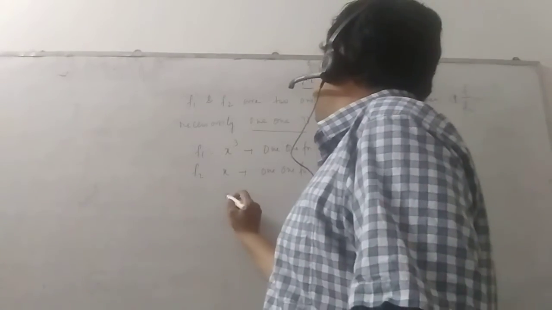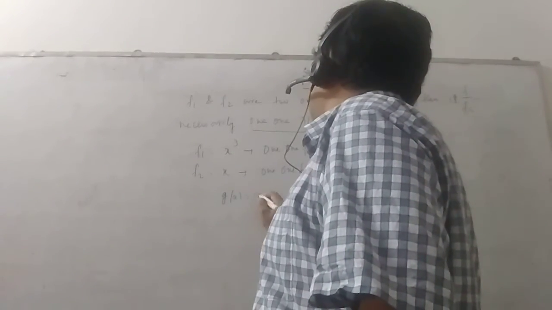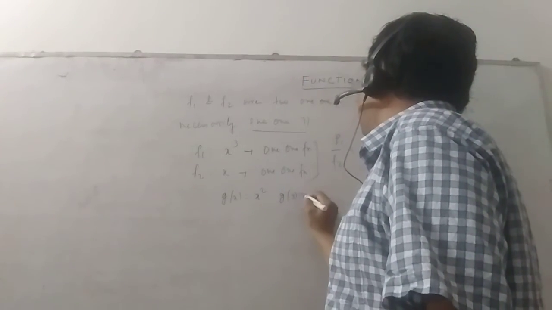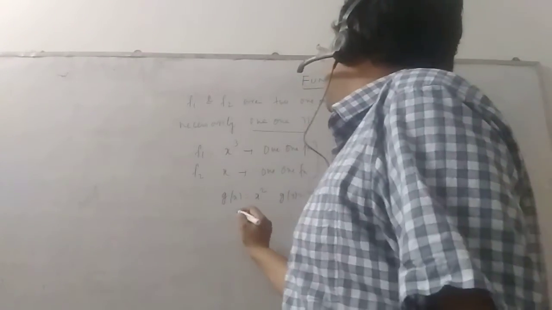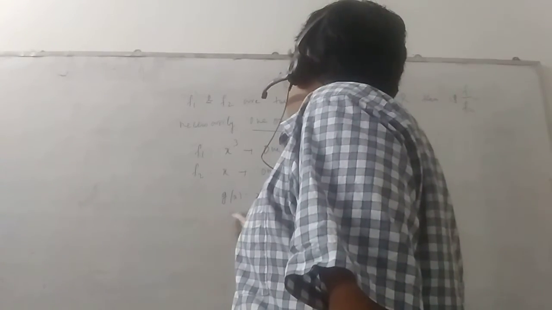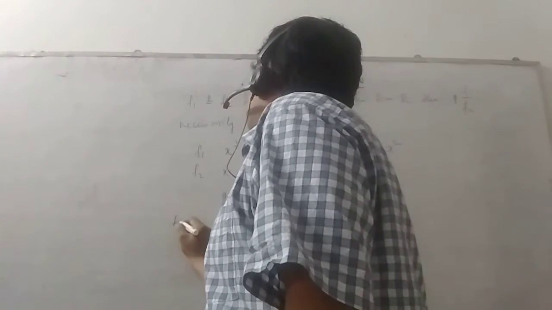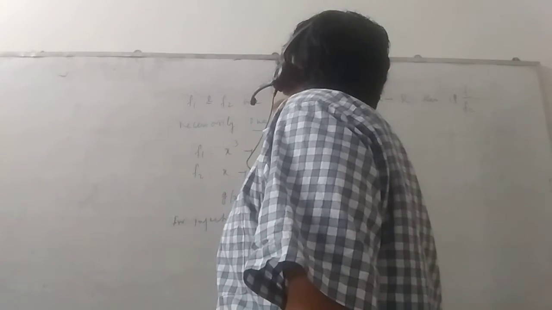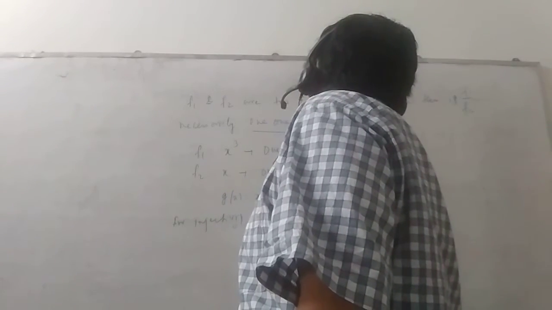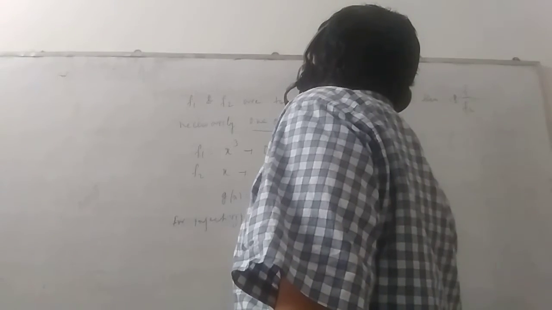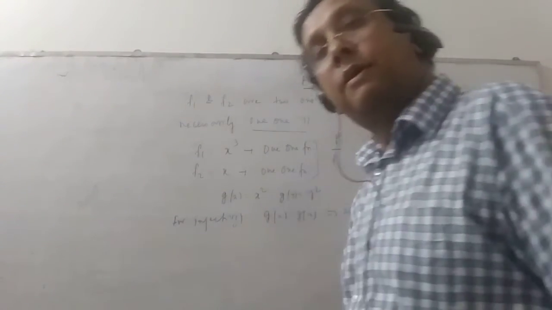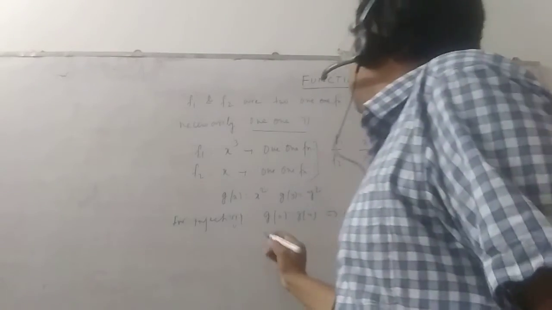See, if I say that g of x is equal to x square, then g of y is y square. And therefore, for injectivity we have to prove that if g(x) is equal to g(y), it implies x is equal to y. Let us try to prove it.